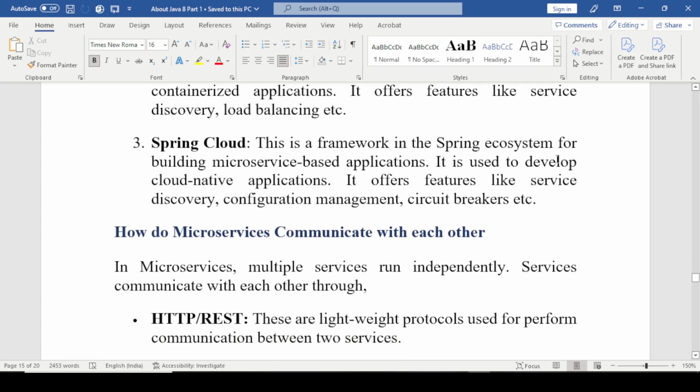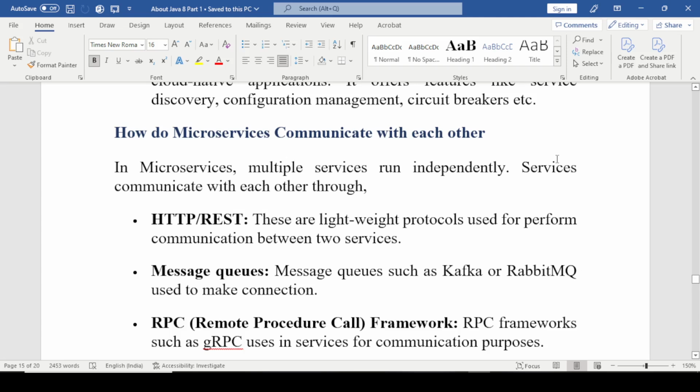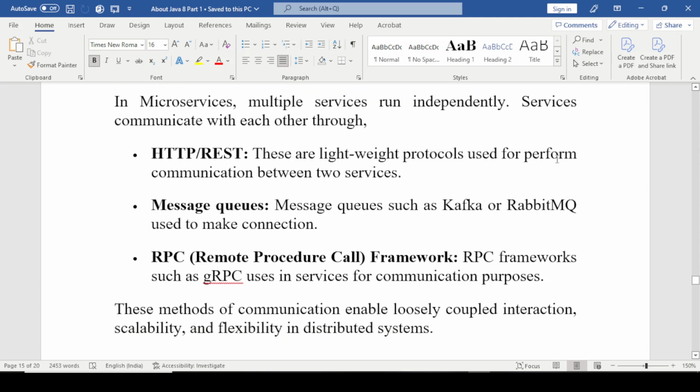How do microservices communicate with each other? In microservices, multiple services can run independently. Services communicate with each other through HTTP REST. These are lightweight protocols used to perform communication between two services. Message queues such as Kafka and RabbitMQ are used to make connections. RPC, remote procedure call frameworks such as gRPC, are used in services for communication purposes. These methods of communication enable loosely coupled interaction, scalability and flexibility in a distributed system.